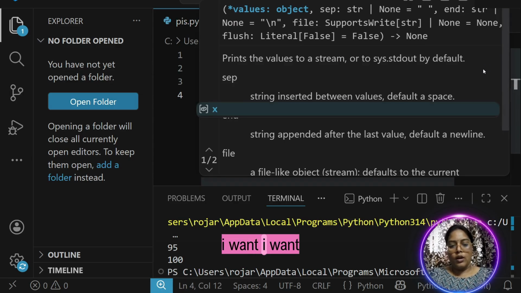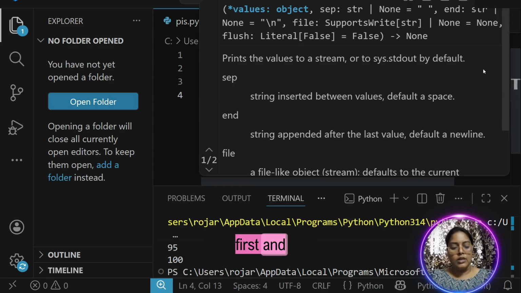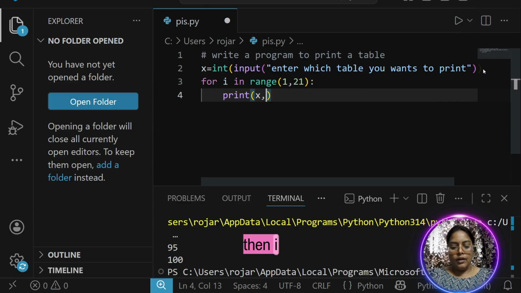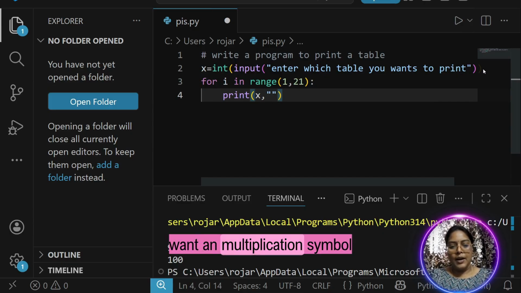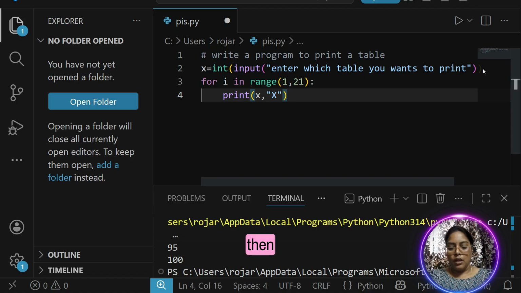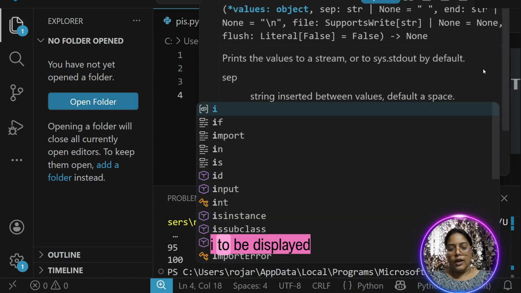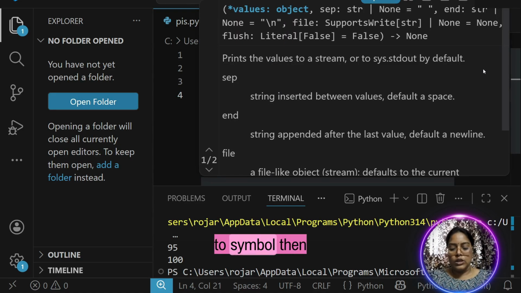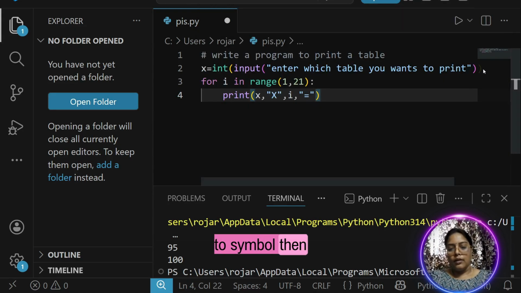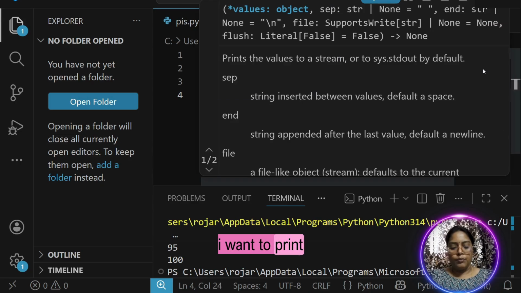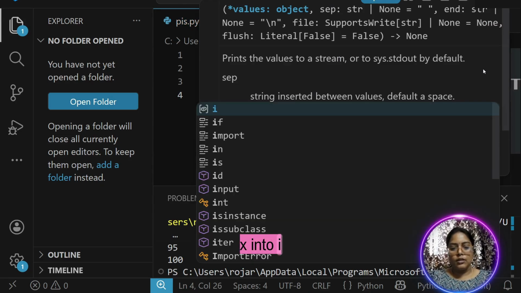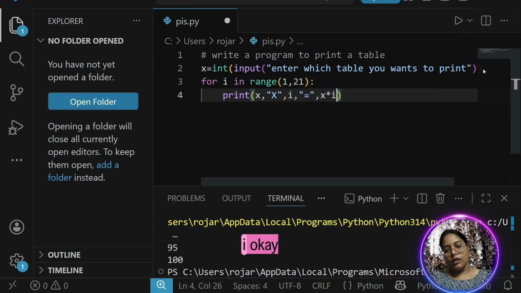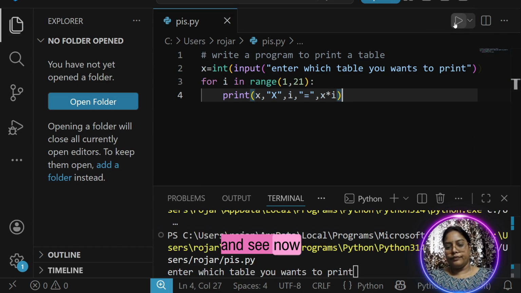Now I want X to be displayed first and then a multiplication symbol. Then I want I to be displayed. Then I want an equals to symbol. Then I want to print what becomes X into I. Okay. Now let us run the code and see.